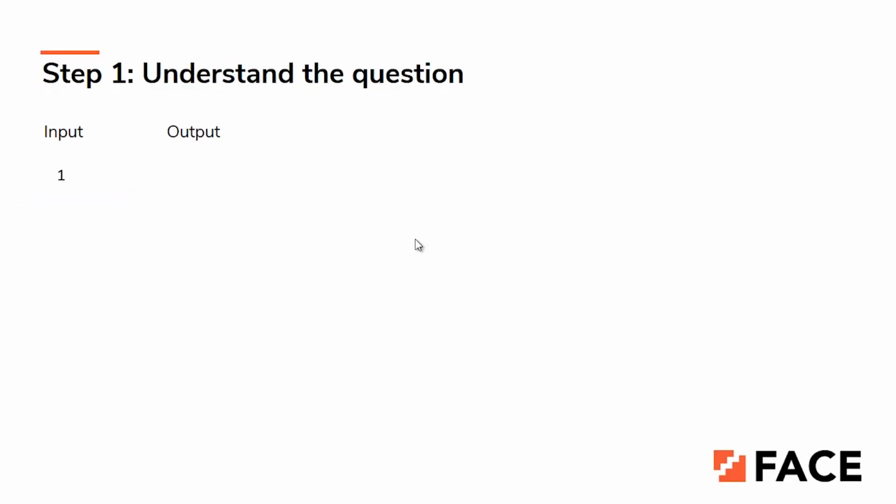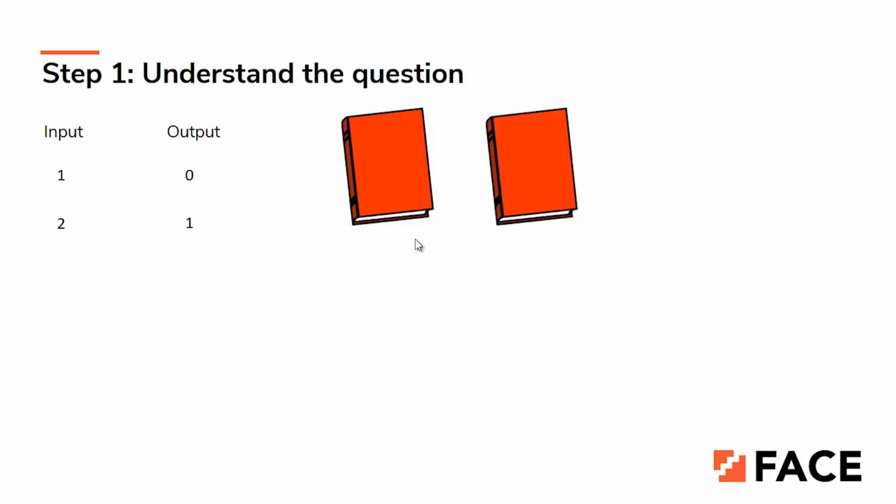Now, with this understanding, let's go deep into finding the logic of how to go about it. Assume there is only one book. Is it possible for us to swap? The output is nothing but the number of swaps that are possible. If there is only one book and one student, there is no swap at all, so it would be 0. If there are 2 books, then you can swap it, right? The first student will get the other book. So I have written the output as 1 over here.